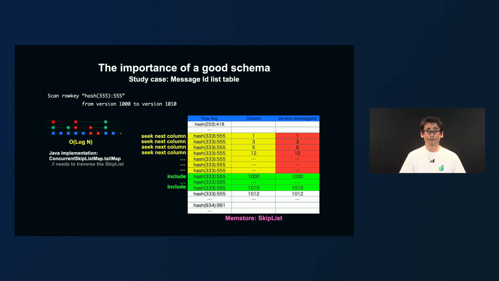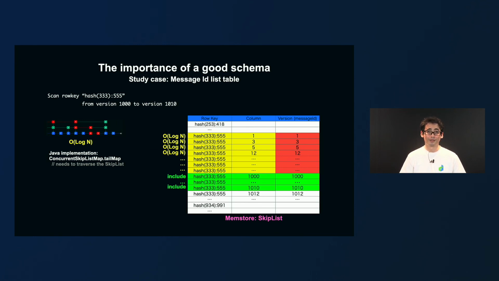So we are checking each cell in the memstore until we find the columns with the versions that we are looking for, again from 1000 to 1010. So we are seeking to the next column many times. And as we said, the time complexity is log n every time the memstore tells us to seek to the next column.